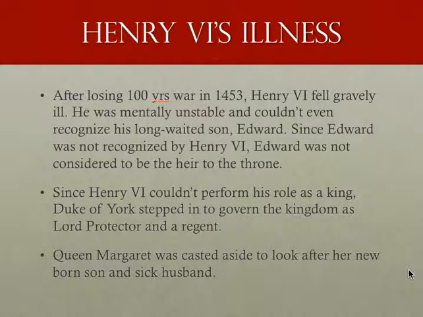Henry VI's illness. After losing the Hundred Years' War in 1453, Henry VI fell gravely ill. He was mentally unstable and he couldn't recognize his long-awaited son Edward. Since Edward was not recognized by Henry VI, Edward was not considered to be the heir to the throne, although Edward was the Prince of England. Since Henry VI couldn't perform his role as king and Edward was not recognized, the Duke of York stepped in to govern the kingdom as the Lord Protector and regent. Queen Margaret was cast aside to look after her son and her sick husband.